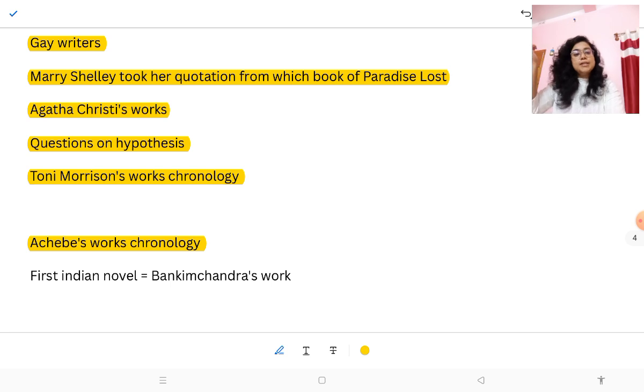And in the first exam also they asked a question from Achebe. So if you follow these PYQs, you can understand where you have to give more focus in your preparation, because in the first exam they focused on Shakespeare, they focused on Achebe, they focused on these African writers.